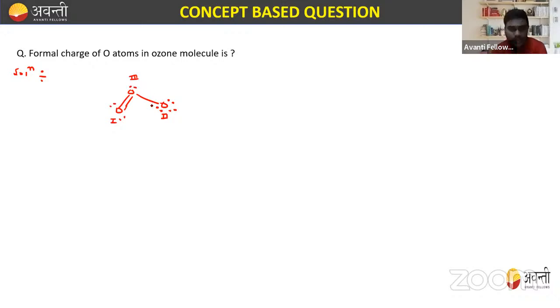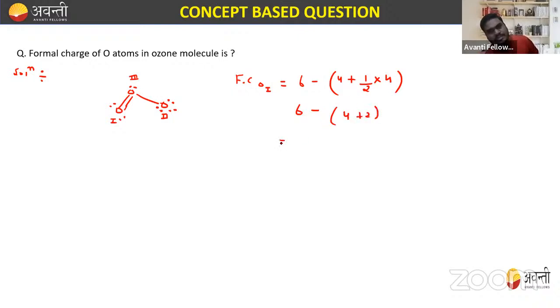So if someone says calculate the formal charge of oxygen number 1, how can we calculate it? The formal charge on oxygen number 1 is valence electrons, which for oxygen we all know is 6, minus lone pair electrons, that is 4, plus half into the number of bonds. Here it forms 2 bonds, that is 4 electrons, so half of 4 is 2. It comes out to be 6 minus 4 plus 2, that is 0. So the formal charge on oxygen number 1 is 0.